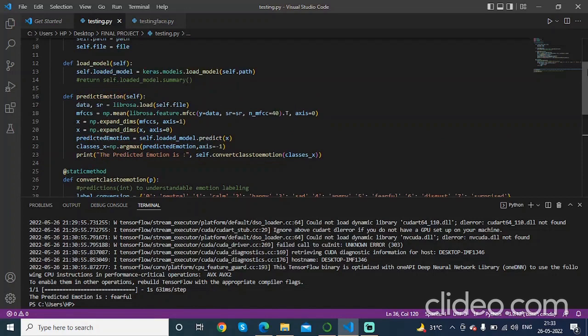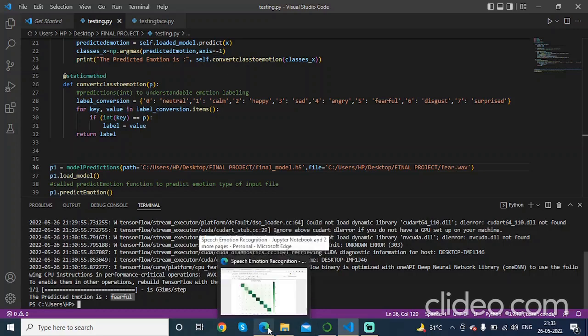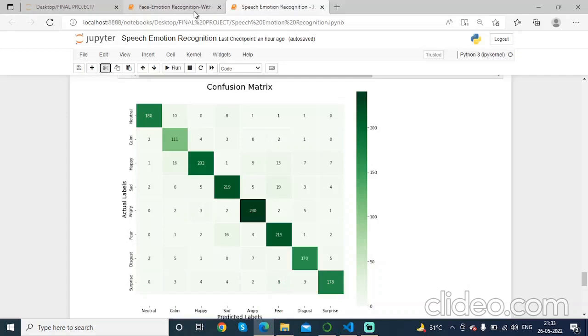If we give an audio file of the emotion fear, as we are giving here, it is predicting correctly that the audio file is of fear. Here you can see it is predicting correctly that the audio file is of fear. Similarly, when we give a sad audio file, it will correctly predict sad, and so on. Now let's see how face emotion recognition using images and video works.